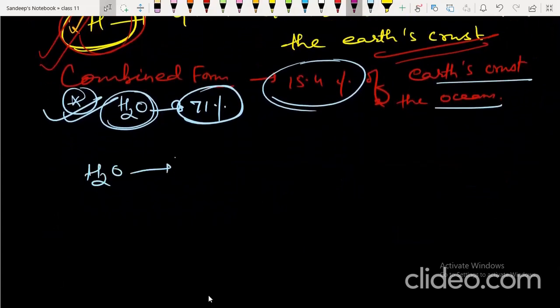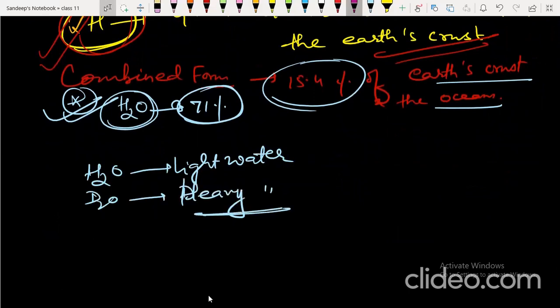H2O is called light water or normal water, whereas D2O is called deuterium oxide or heavy water. It is used in nuclear reactors to slow down the fast moving neutrons. So it acts as a moderator as well as coolant. So keep in mind deuterium oxide, heavy water.